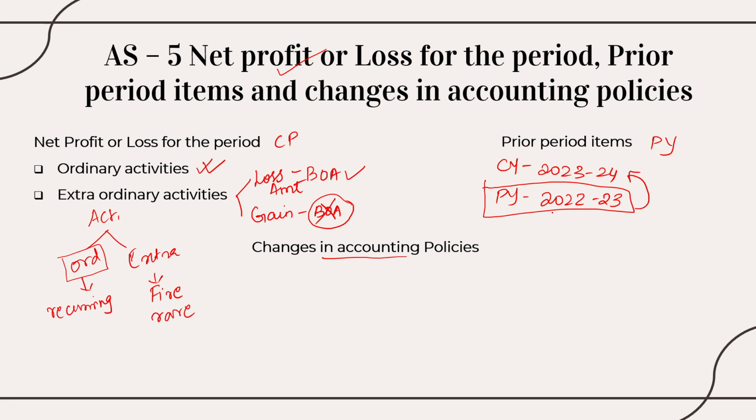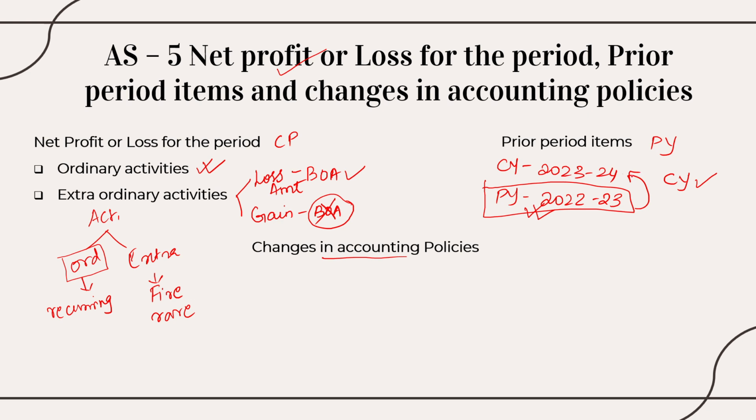Due to happenings in the previous year, I'm having the impact in the current year also. Then I'm supposed to bring it into consideration in the current year as well. I'm supposed to bring that impact in the current year financial statements. Okay, that is the rule that is given in AS 5.